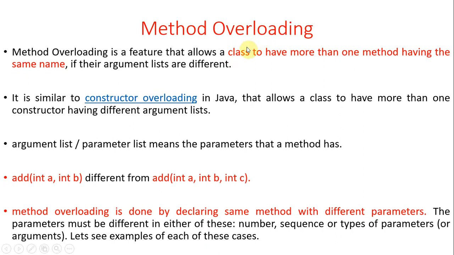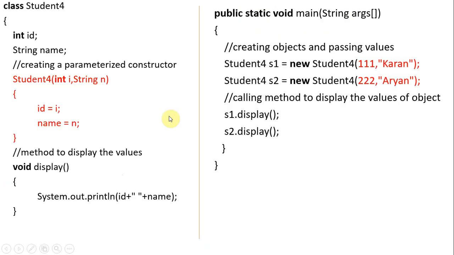So how is method overloading possible? In the same way, constructor overloading is also possible. We'll see it in the next slide. The argument list is also called a parameter list. What is meant by parameter list? The values passed to a method are nothing but parameters or arguments.